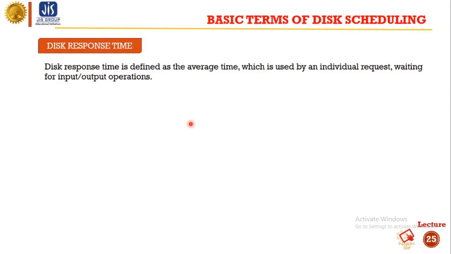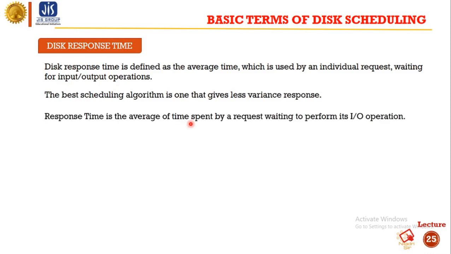The best scheduling algorithm is one that gives less variance response. Response time is the average of time spent by a request waiting to perform its I/O operation.